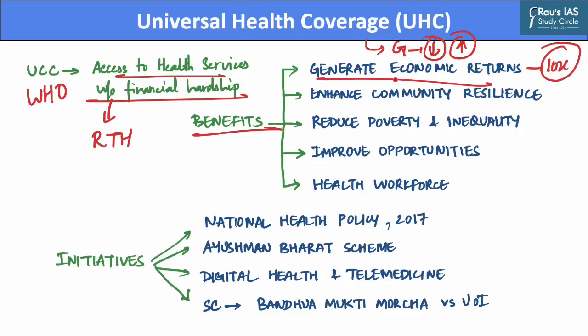Further, universal healthcare also enhances communities' resilience by reducing susceptibility of the population to infectious diseases as well as microbial resistance. Further, universal healthcare can also reduce poverty and inequality in the population as it reduces the out of pocket expenditure that is undertaken by people on their healthcare services.